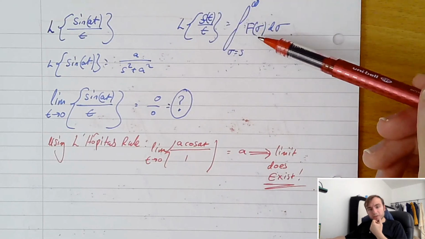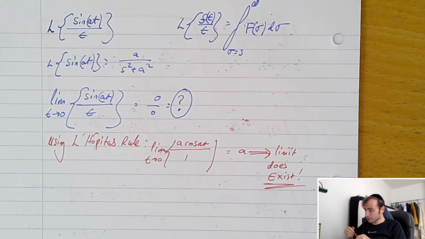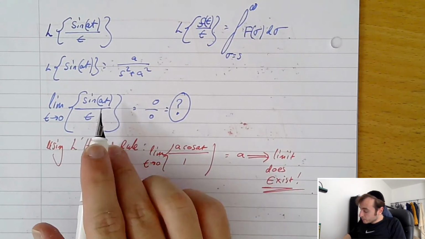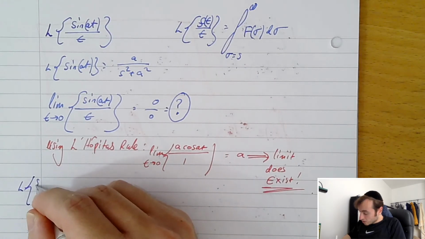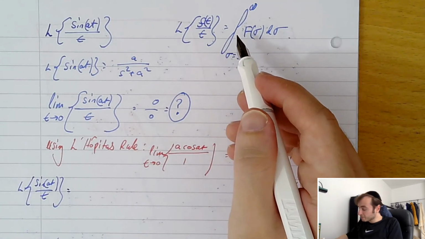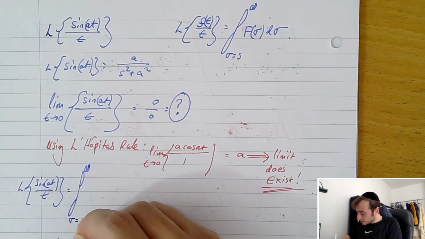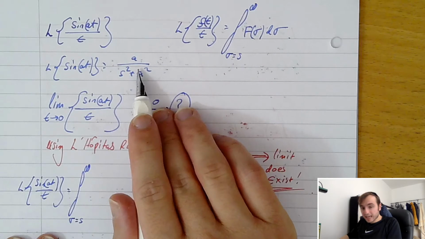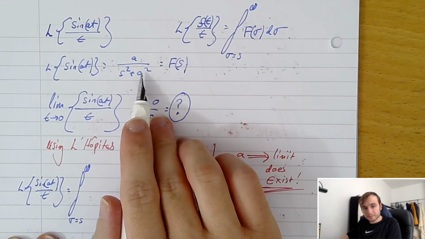So how do we use this rule with this example here? It's very, very straightforward. So all we do is we do the following. We say that the Laplace transform of sine at on t equals, so I'm just taking it from here now, the integral between sigma equals s and positive infinity of f of sigma. Well, we know what f of s looks like. F of s just looks like this, isn't it?